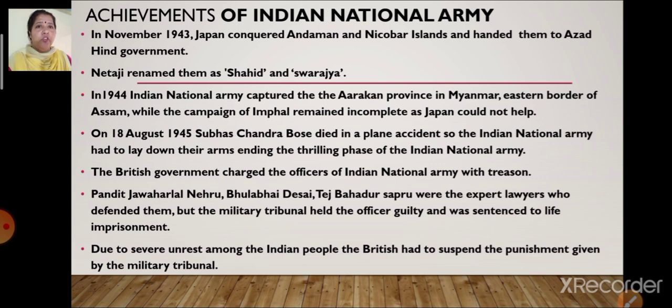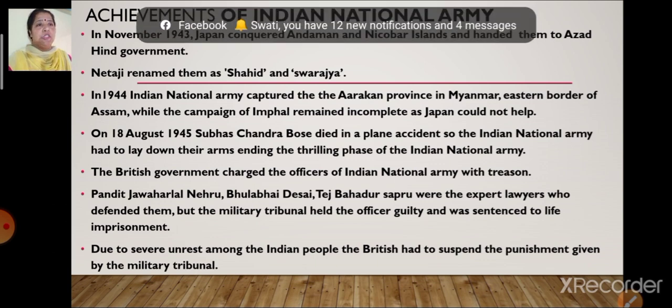After handing over, what did Netaji Subhash Chandra Bose do? He renamed the Andaman and Nicobar Islands as Shahid and Swarajya respectively. Andaman was named Shahid and Nicobar was named Swarajya, because these were the first places that had come into the hands of the Indian National Army. So he named them Shahid and Swarajya.